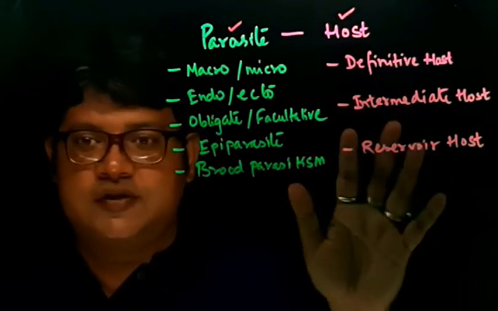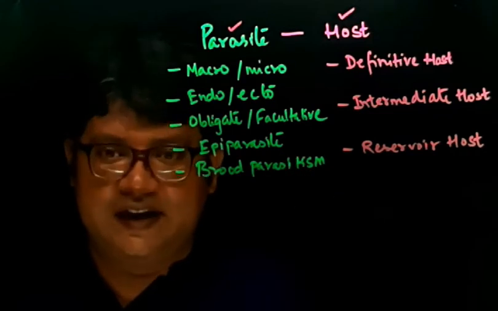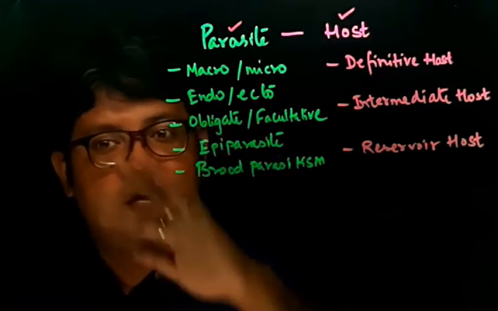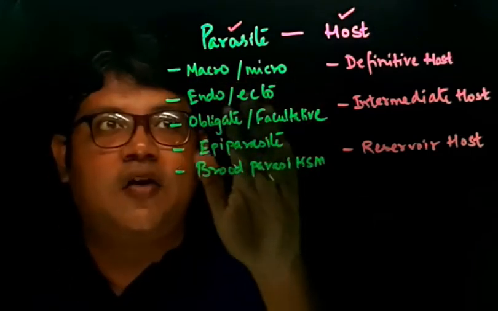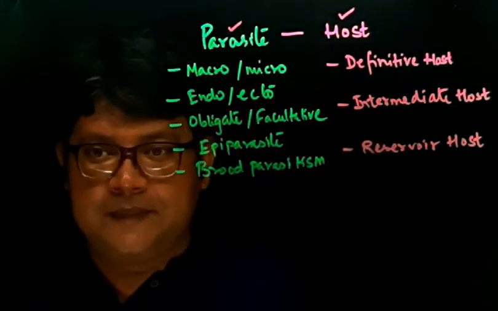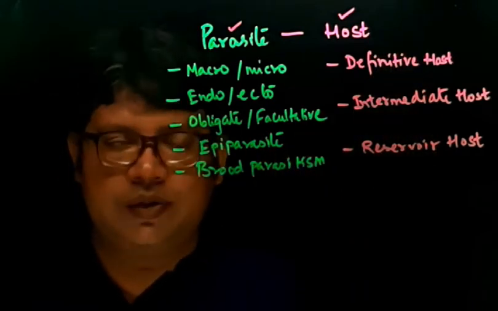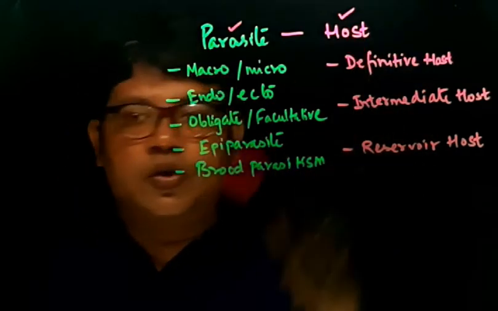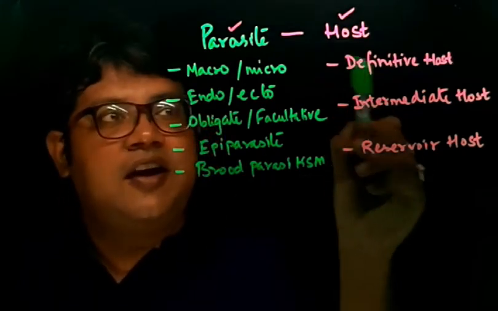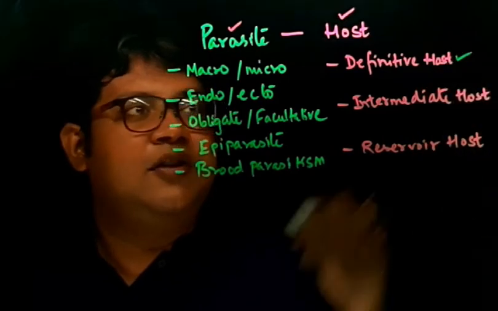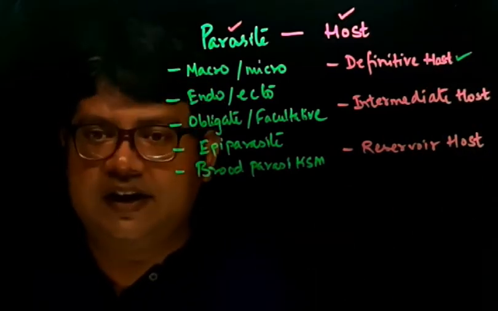The hosts can also be classified based on where the life cycle of the parasites takes place. Let me give an example and explain this so that it will be clear to you. The host can be classified as definitive hosts. What do you mean by definitive host?